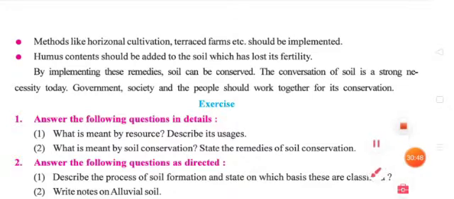So students, in today's class we have seen what soil formation is, what soil is, the types of soil in different places, and which crops can be cultivated with these different types of soil. Then what soil erosion is, how we have to prevent soil erosion, how we have to conserve the soil, and what remedies we have to take to conserve the soil. All of this we have seen in this chapter.